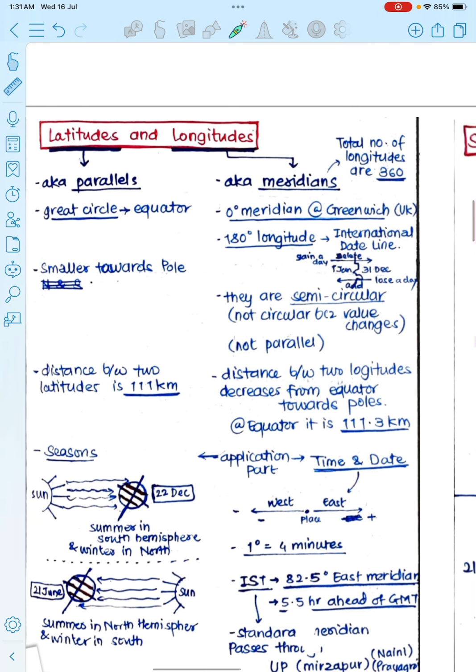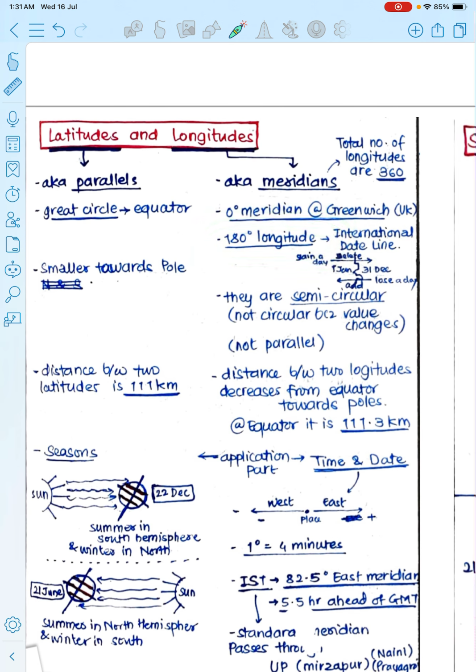Then what about longitudes? 0 degree longitude is known as the 0 degree meridian, that passes through Greenwich in London. Okay, and from here all the timings are generated for all the countries. Okay, and the 180-degree longitude is called the international date line.